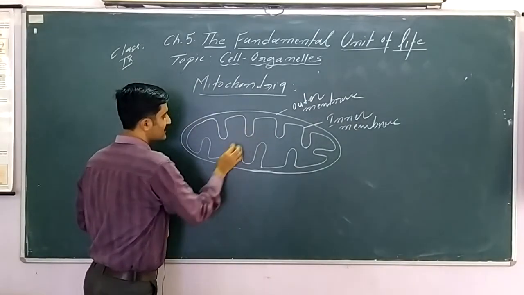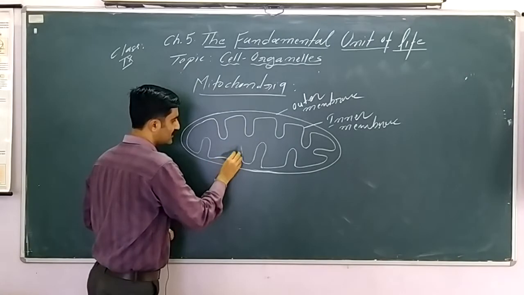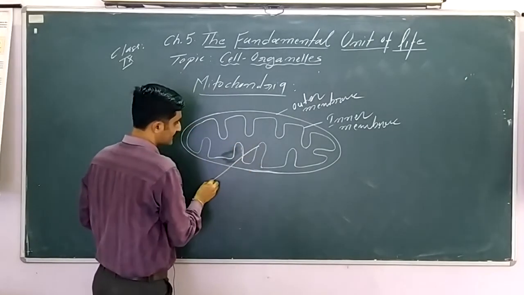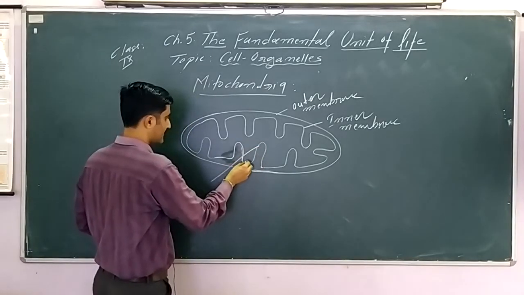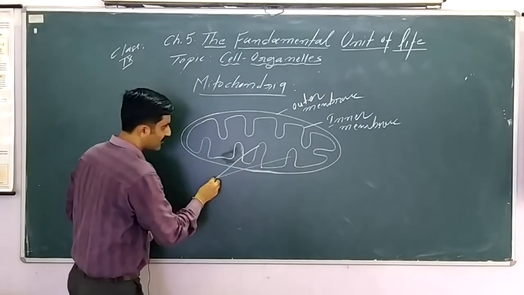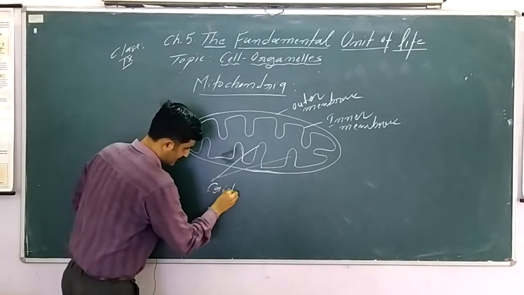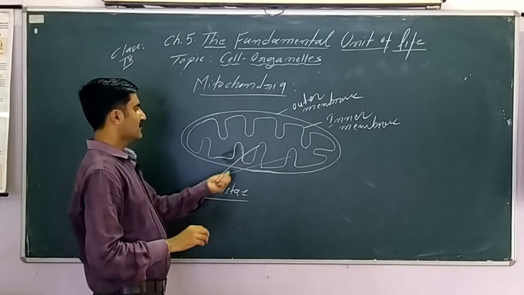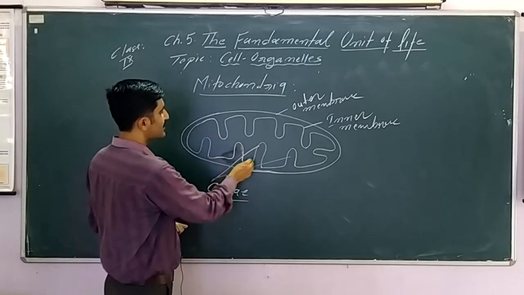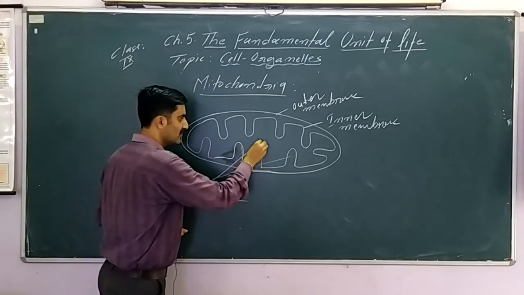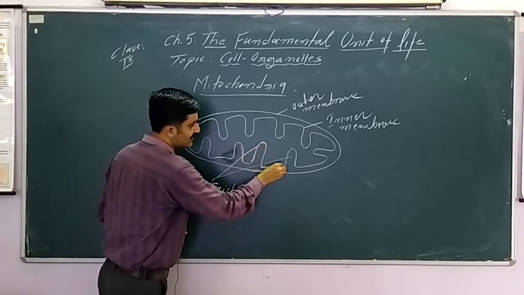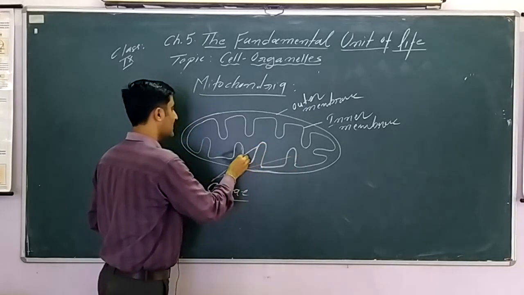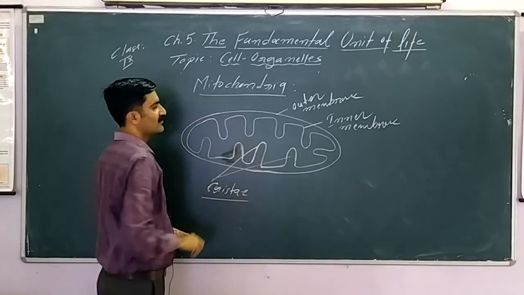These inner foldings we can notice here make projections inside, and these projections are called cristae. This is very important. These finger-like projections are cristae, where the breakdown of molecules takes place to generate energy.